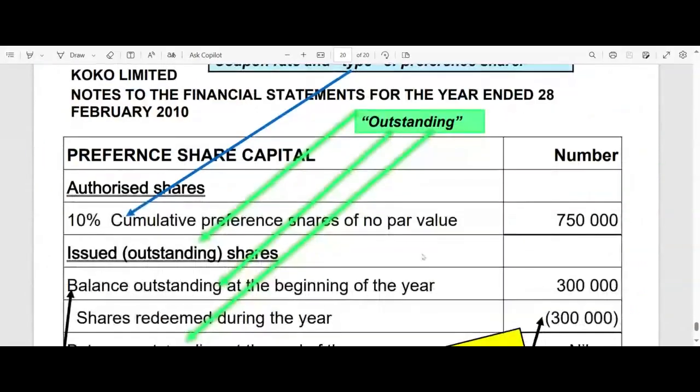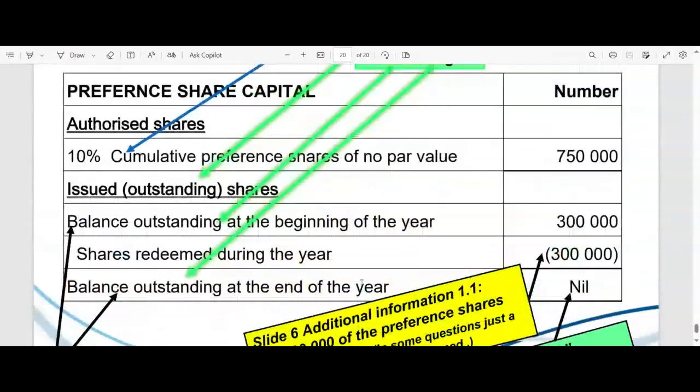And then the same with your preference share capital. What was authorized, then the issued, the number in issue at the beginning of the year, we redeemed them during the year, no balance at the end of the year. If we didn't redeem all of them, ladies and gentlemen, clearly then there will be a balance. So don't just assume that all of the time there's going to be a zero balance after a redemption. No, there might still be other of those redeemable preference shares in issue. You might have only redeemed a certain number or a certain percentage.